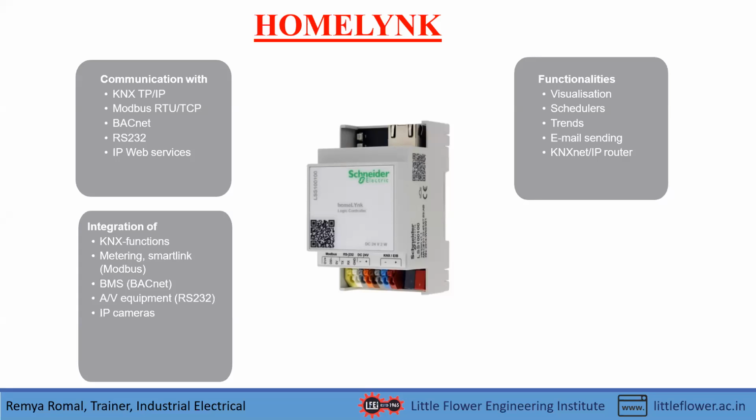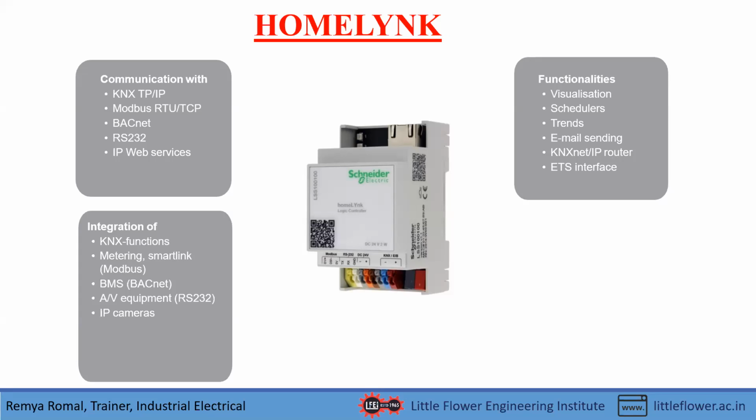And then KNX net or IP router. This KNX net or IP router means that by placing a router instead of Wi-Fi, we will get local access. That means within your home only you can control the load. So if you need only local access to your controls, you can place a router instead of Wi-Fi.